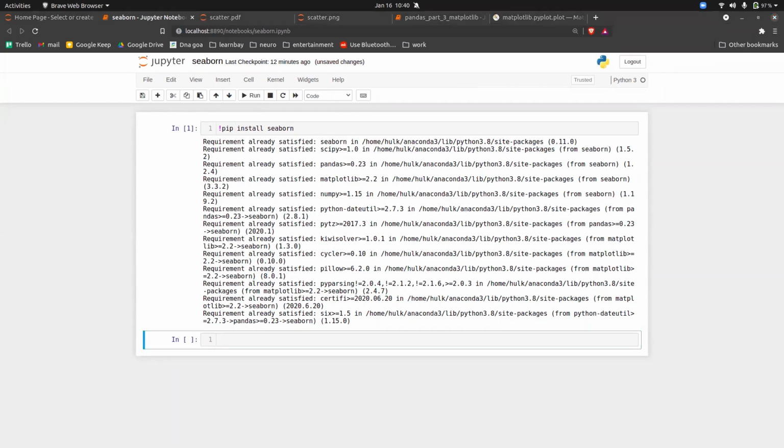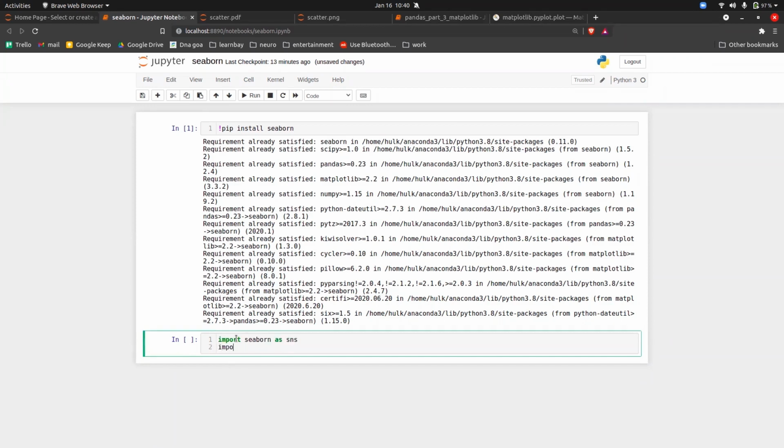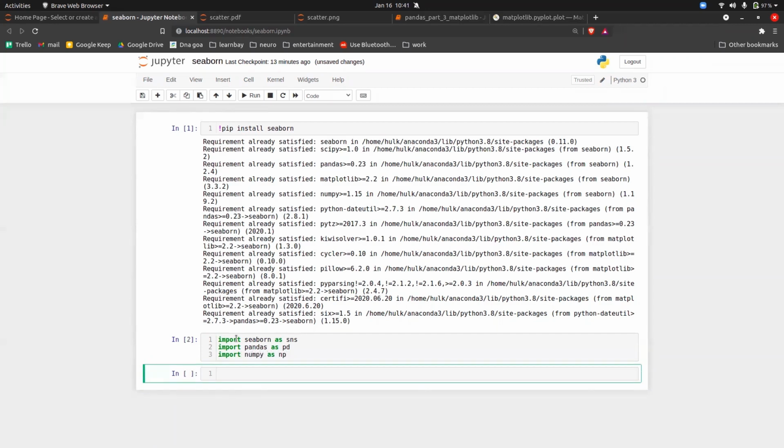Now, to work with Seaborn, you have to import seaborn as sns. And we will import pandas also if needed, and import NumPy also if needed. Execute it.